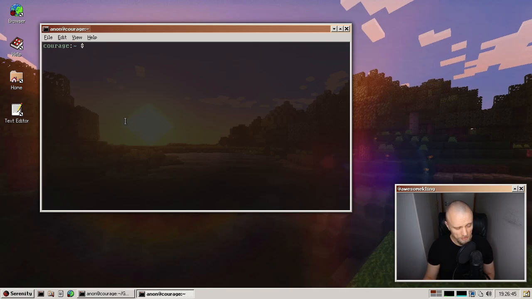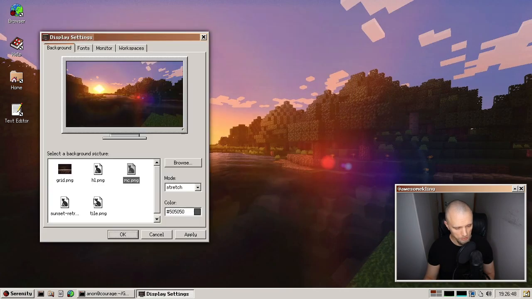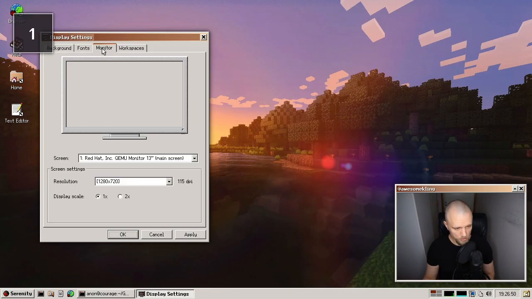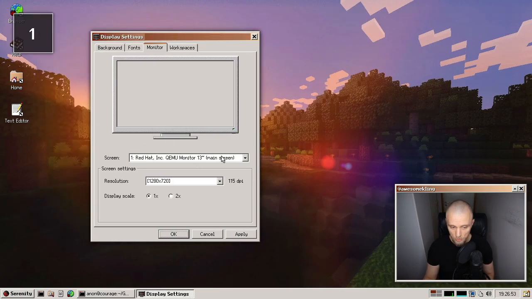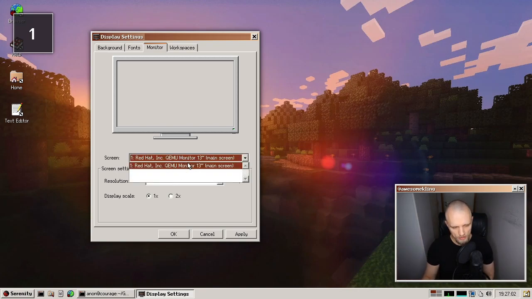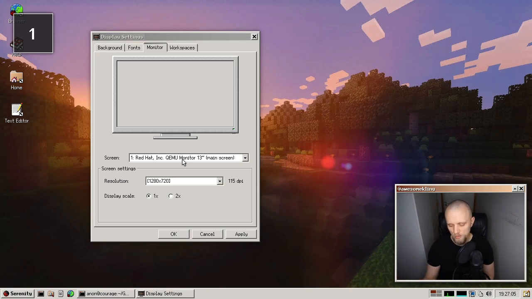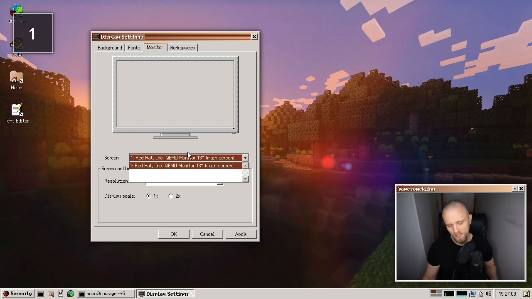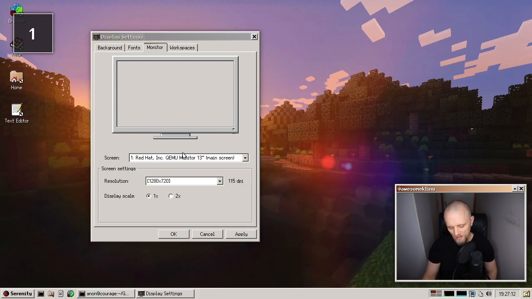All right, something else that was cool this month is in the display settings, where Tom has worked on talking to monitors so we can learn more about the display device that we're on. So previously we would just show something here like, oh, this is frame buffer 0. Whereas now we actually have a way to learn more about the screen. And we can see here that this is a QEMU monitor, a 13-inch, whatever. So we actually parse the EDID data in order to show something here. Very, very cool.